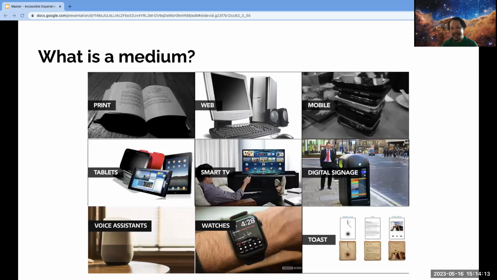So this is an old image from a Karen McGrane presentation back in 2012, but it still works today. So we have print as a medium in the top left. And yes, it's still viable and effective as a medium. But we also have web, mobile, tablets, smart TVs, digital signage, voice assistants, watches, and toast. It's 2023. We need to get away from the web page.